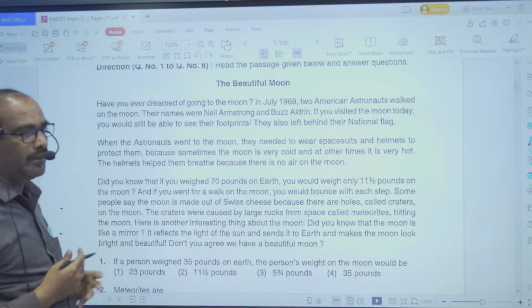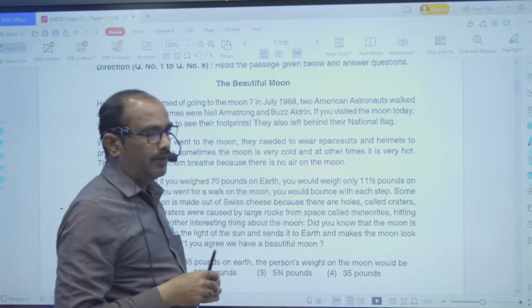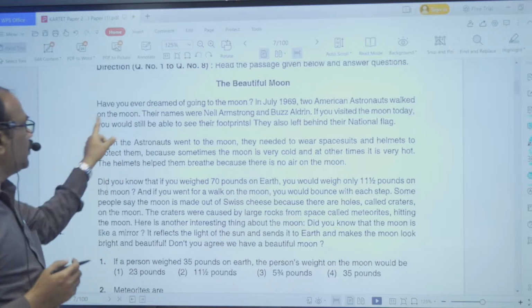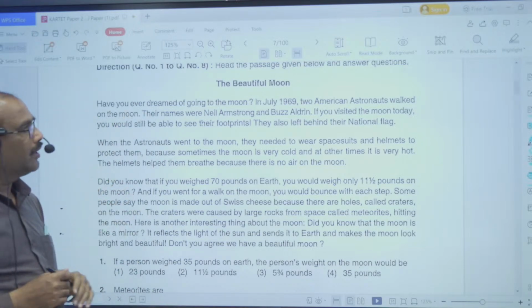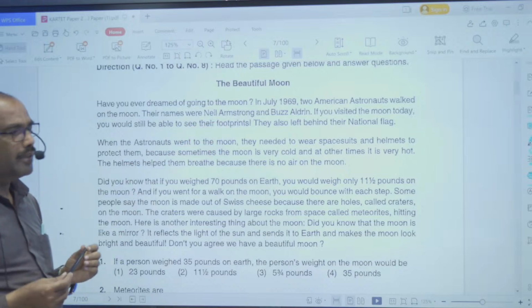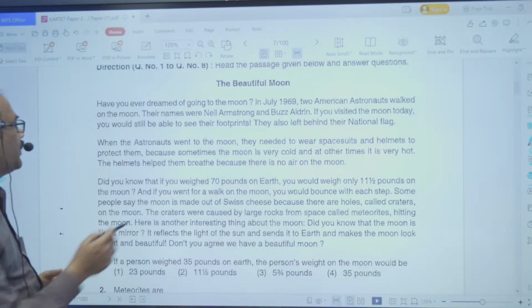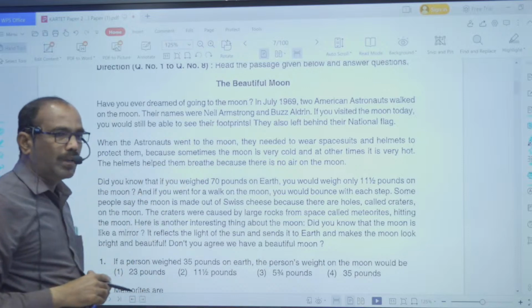That is the question the writer asks you. In July 1969, two American astronauts walked on the moon. It means there is information given in the month of July. The year is 1969. Two American astronauts, the names of them are given here. Their names were Neil Armstrong and Buzz Aldrin.